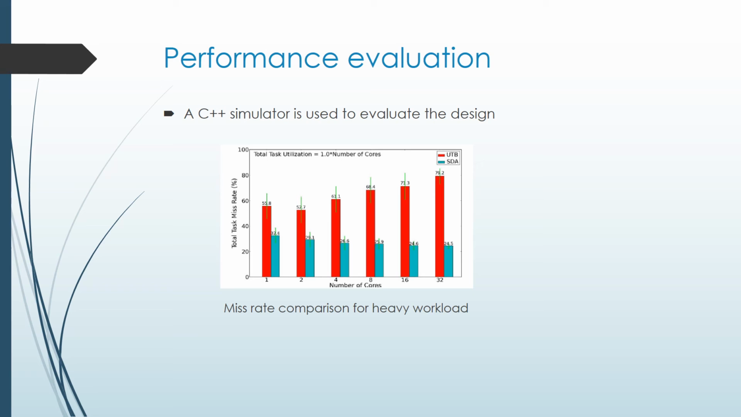Performance evaluation. A discrete C++ simulator is used to evaluate the design. The performance of SDA is compared to UTB, and it can be seen from the figure that SDA consistently has a lower rate of deadline miss irrespective of the increasing number of cores.